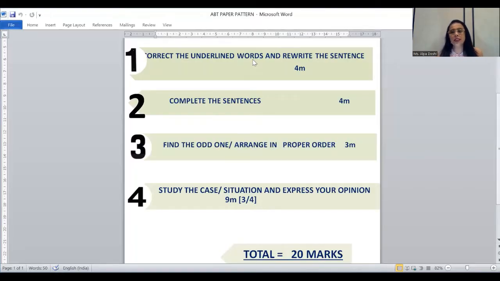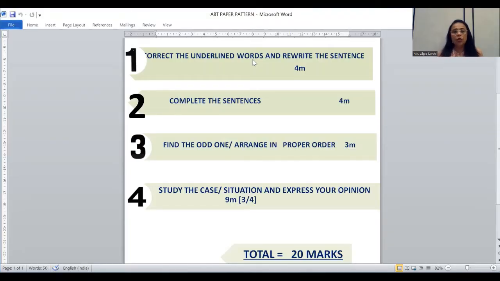Dear students, please remember that whenever we have this type of question, you will be given a sentence. One particular word is underlined in it. That word is wrong, it's incorrect. What you have to do is change that underlined word. Please change only the underlined word.